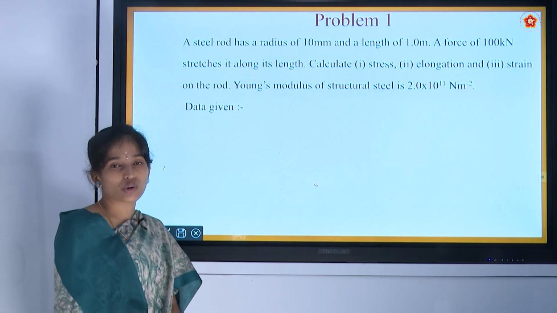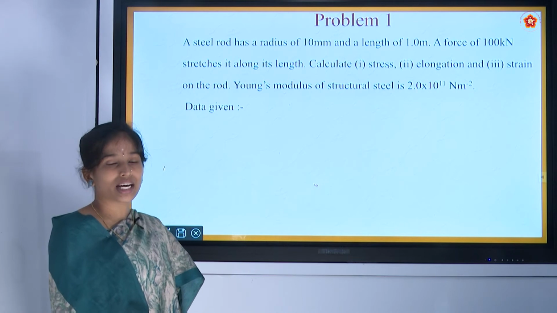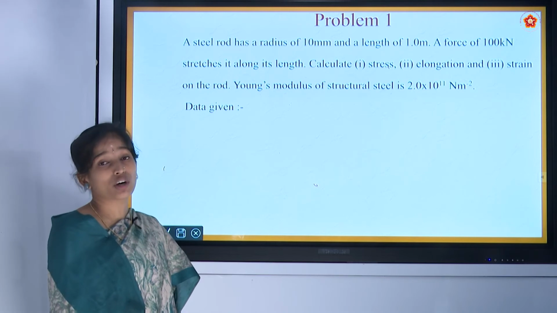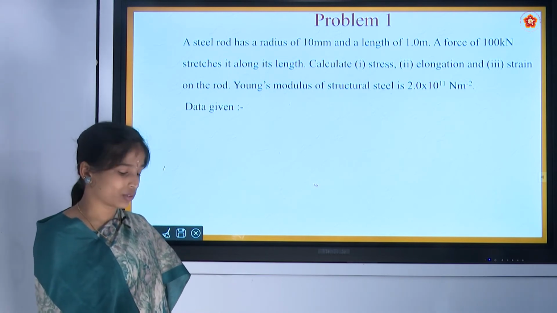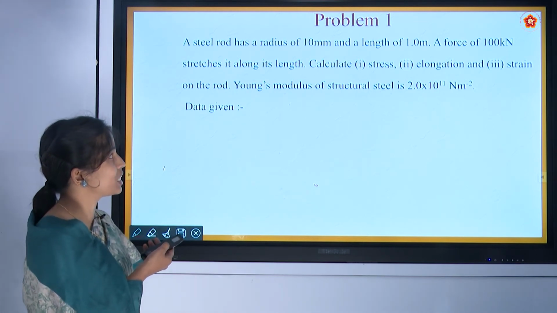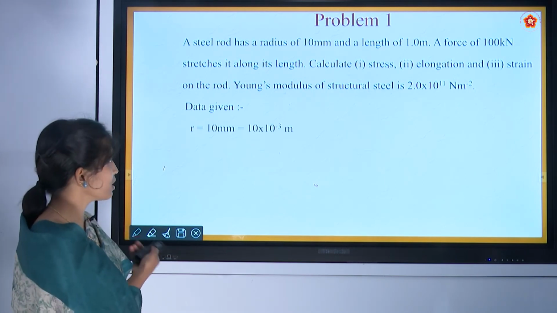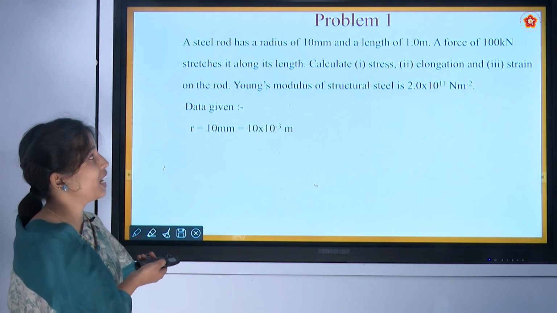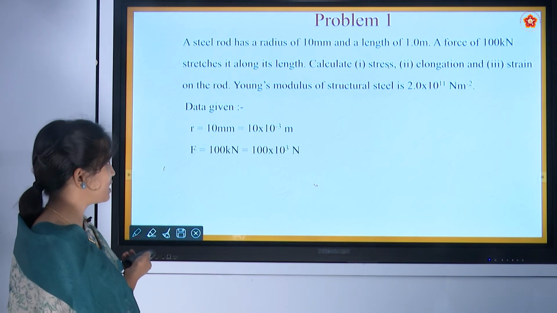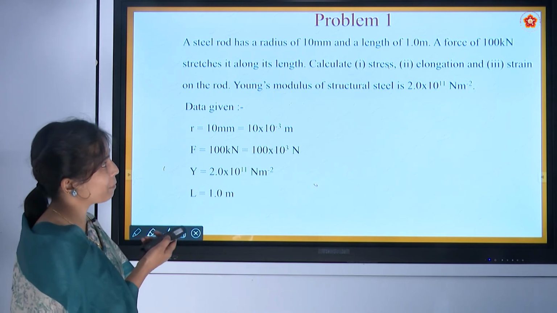Whenever we solve numerical problems, first we have to understand what is given and what we have to calculate. So for that we have to write the data: what is given and what we have to calculate. Let us see the data given. A steel rod has a radius of 10 millimeter, that means the radius is given, and a length of 1 meter. That means the length of that steel rod is 1 meter.